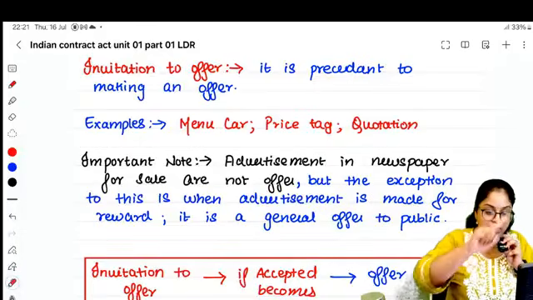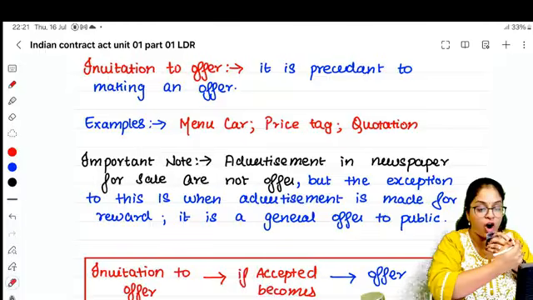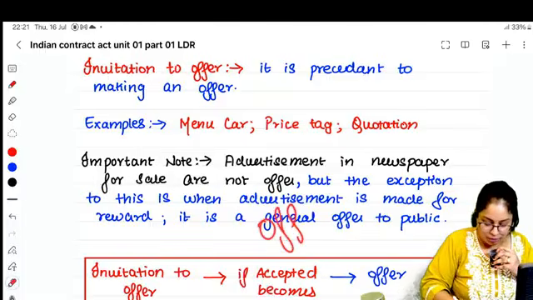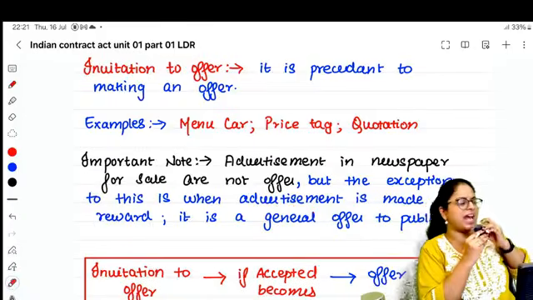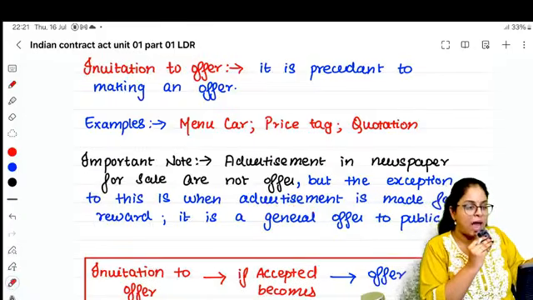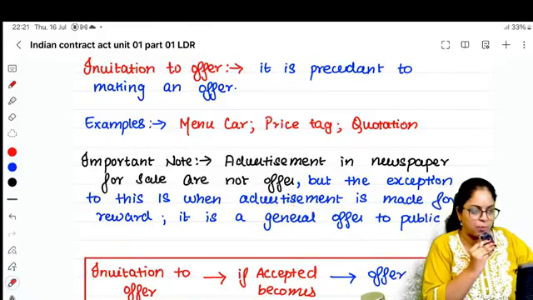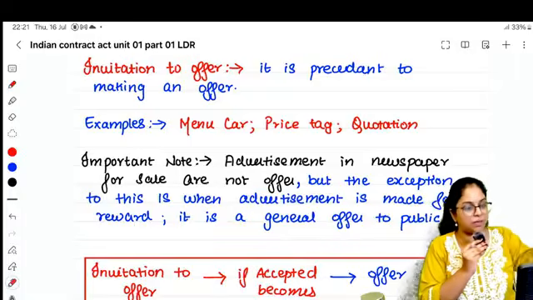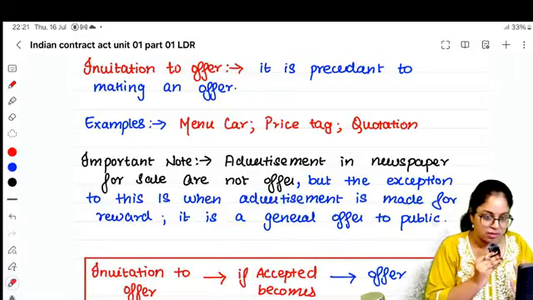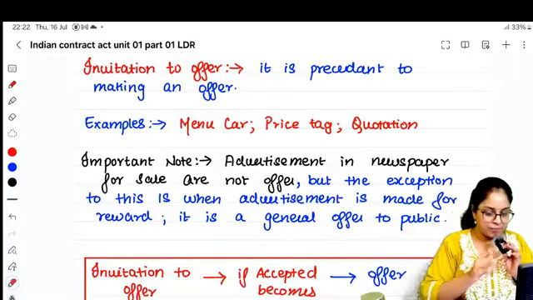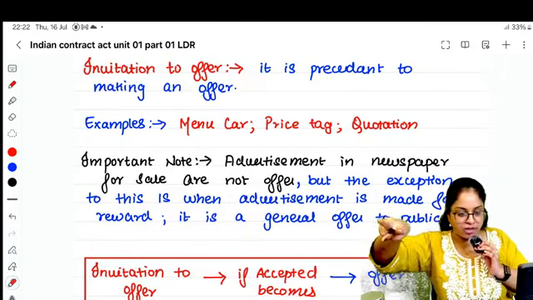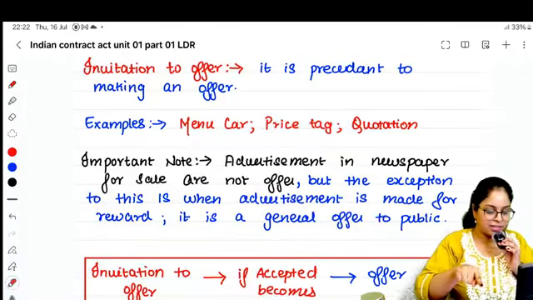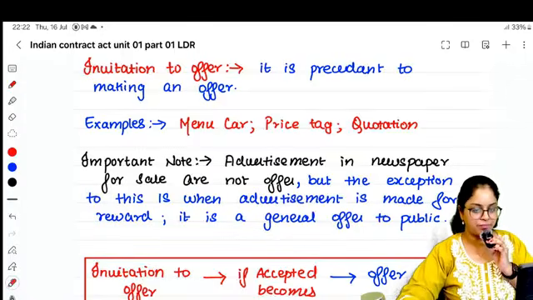When advertisement in newspaper comes with a reward, now it becomes a offer. A normal advertisement saying lifestyle 50% off is going to happen or Black Friday sale irukka podu, this is the invitation to offer. But when advertisement is with a reward, that is an offer. Are you able to understand the difference? Advertisement with reward, offer. Only advertisement, invitation to offer. Clear, people?